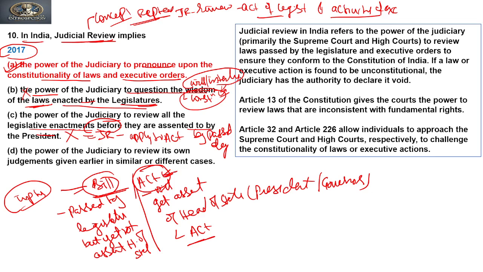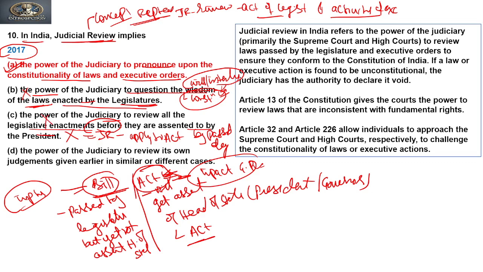It is only in the form of an act. When a bill is converted into an act, it will be implemented by the executive, and because the implementation is going to impact the general people, it will be questioned. So it can be challenged only when it becomes an act. Because of this it is incorrect.